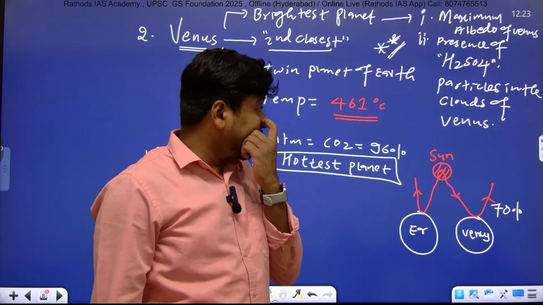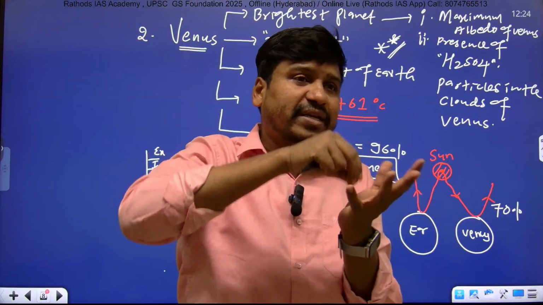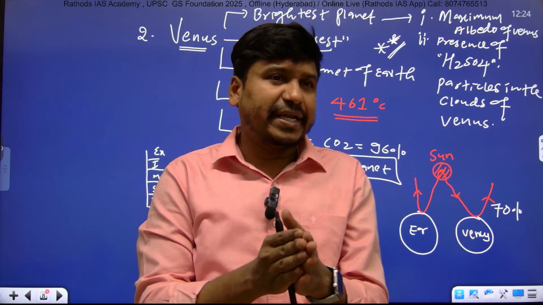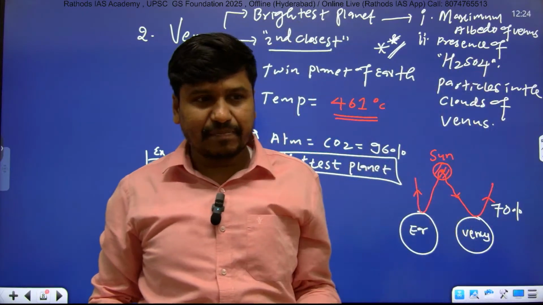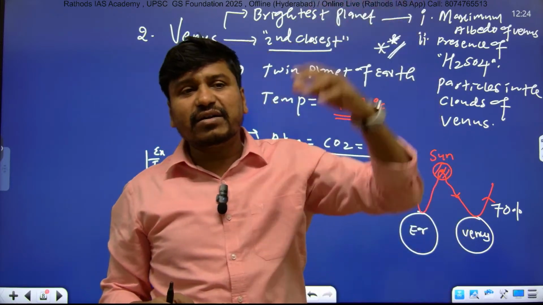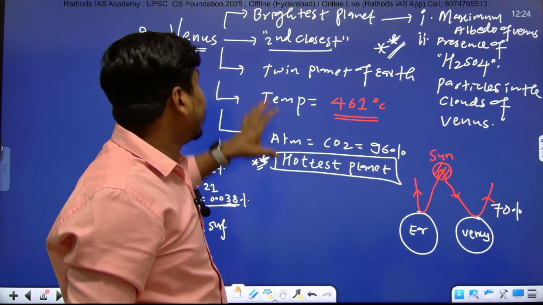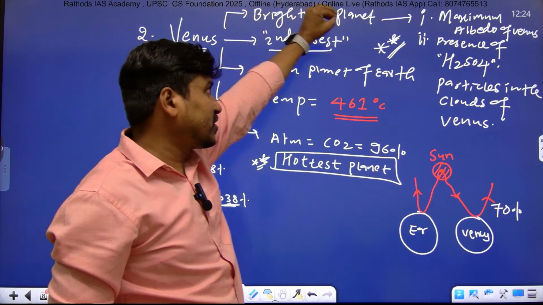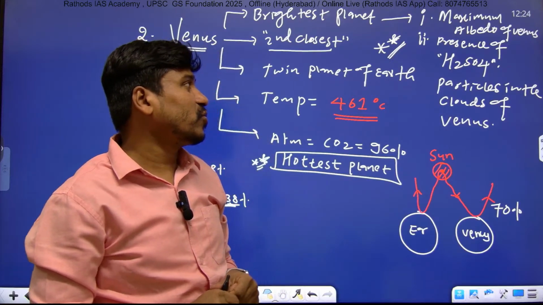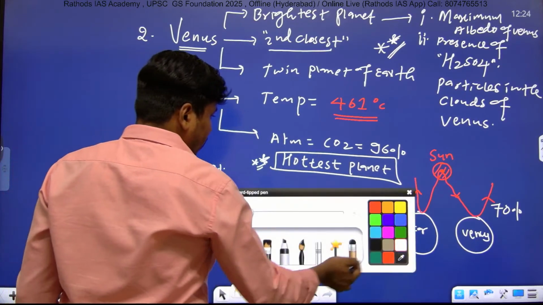And it has sulfuric particles in the atmosphere of Venus. When sunlight falls on those sulfuric particles, they will shine like radium. On the roads, you might have seen the radium at night time, right? They shine. Similarly here, the sulfuric particles will shine in the daytime when the light falls, and that's why we call it a very bright planet. So Venus is the brightest planet of our solar system because of two reasons: one is the maximum albedo of Venus, and second is the presence of H2SO4 sulfuric acid particles in the clouds of Venus. This is a very important point about Venus.